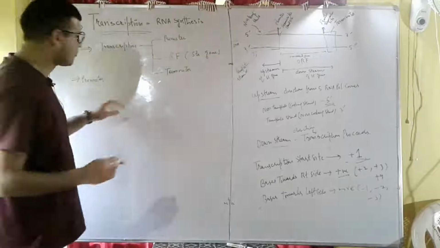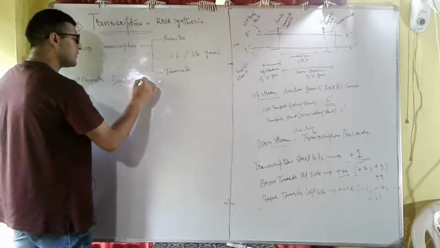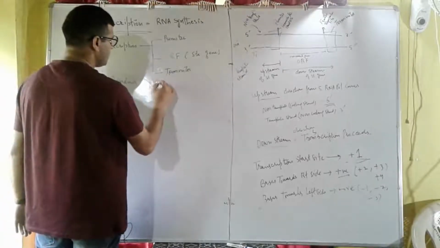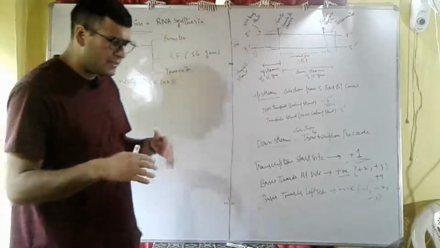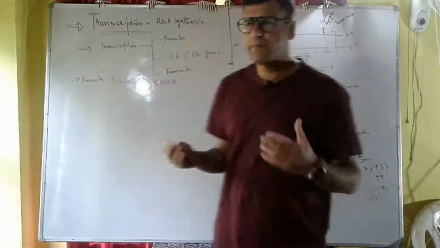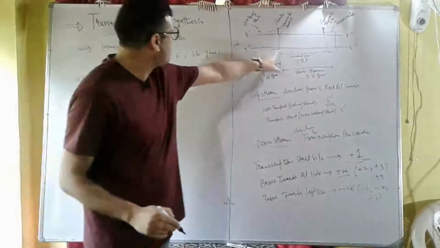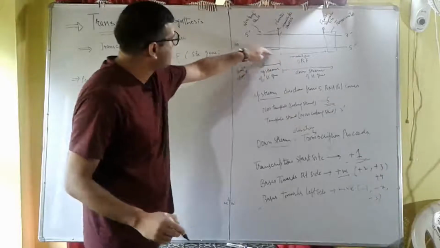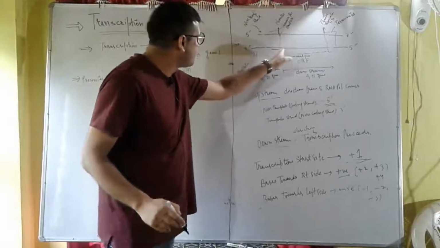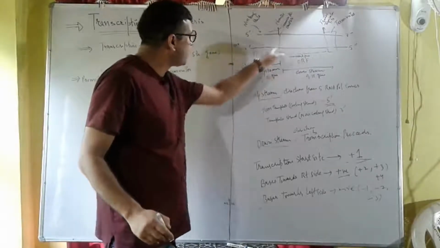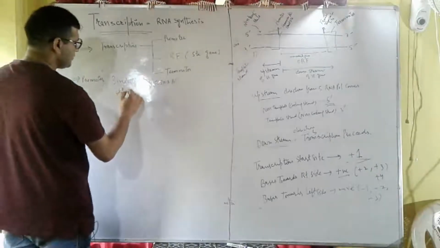The promoter is the binding site for RNA polymerase. That means RNA polymerase binds to the promoter, and this promoter is present upstream of the structural gene. See, this is the structural gene or open reading frame. This promoter is present here, so we can say that it is present upstream of the structural gene.